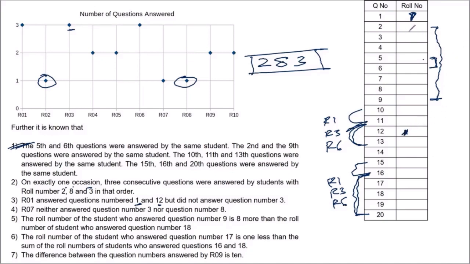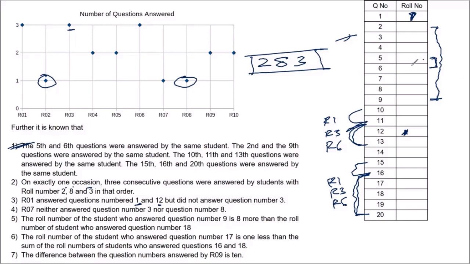But not question number 3. So this is not roll number 1. Now this gives you a very nice hint, right? If you combine it with the first statement, now you know roll number 1 cannot be one of these 2 students. Why? Because you have already gotten 2 attempts from roll number 1. Roll number 1 has overall 3 attempts. So you already know the 2 attempts of roll number 1, right? And you also know that 2 and 9 is answered by the same student. So it cannot be roll number 1.